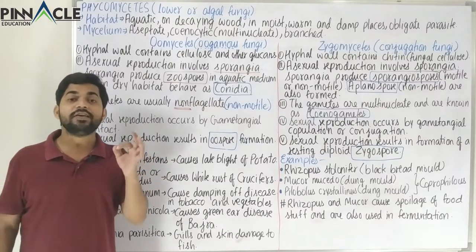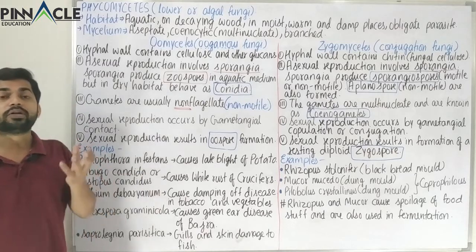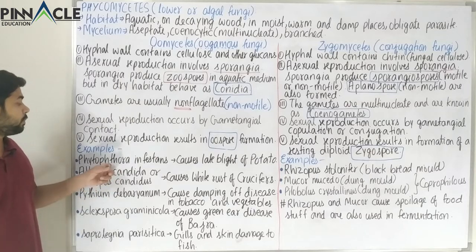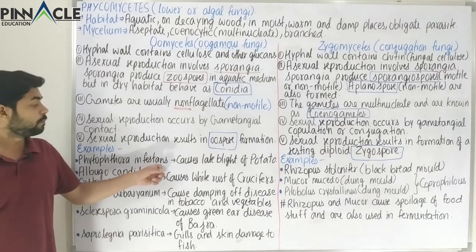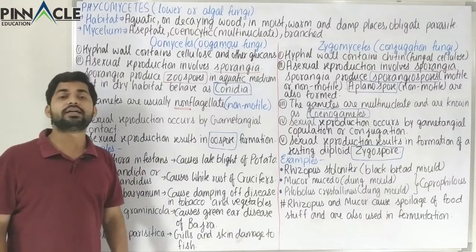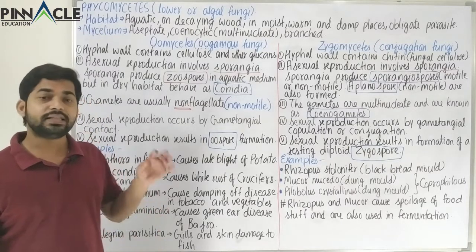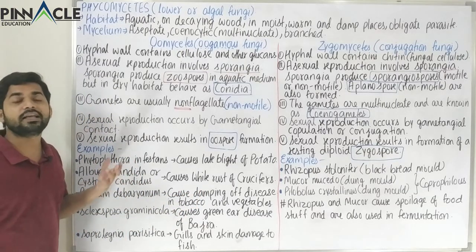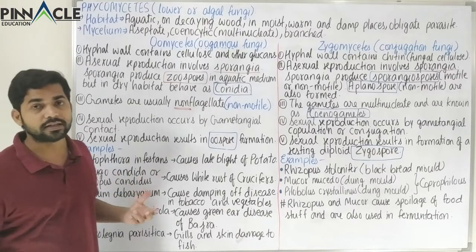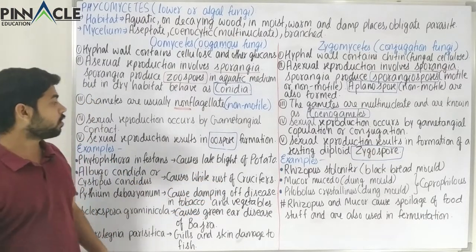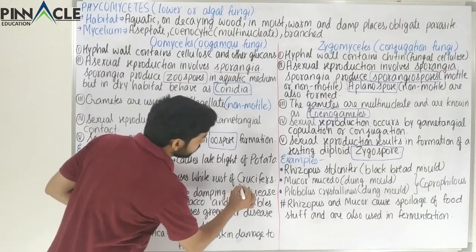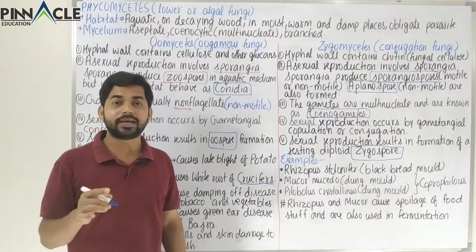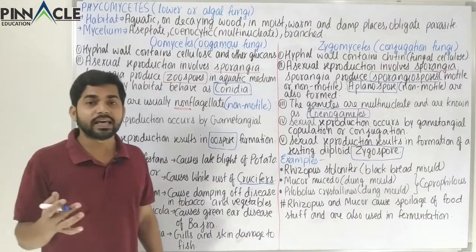And not just the leaves are infected. Sometimes the potato tuber that we eat is also infected. So that is what is caused by Phytophthora infestans. This is a parasite. Now we come to Albugo candida or Cystopus candidus. These are two names of the same species. So both names mean the same species. These cause white rust of crucifers. Now crucifers include cabbage, cauliflower, kale or broccoli.